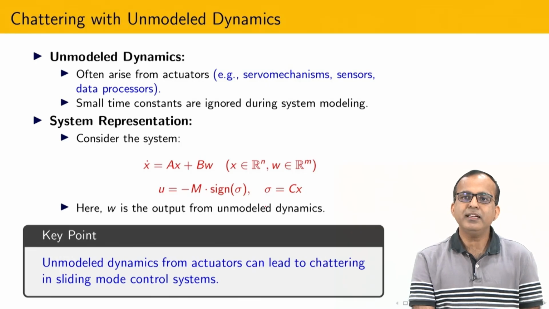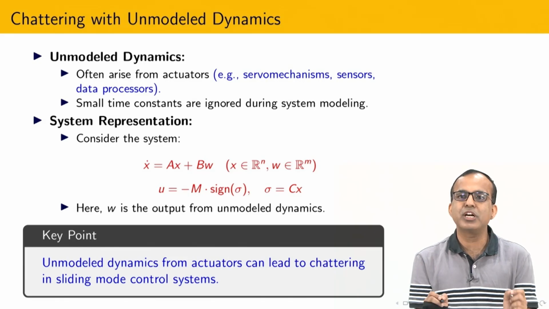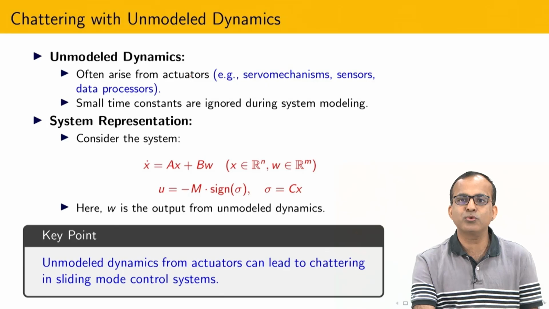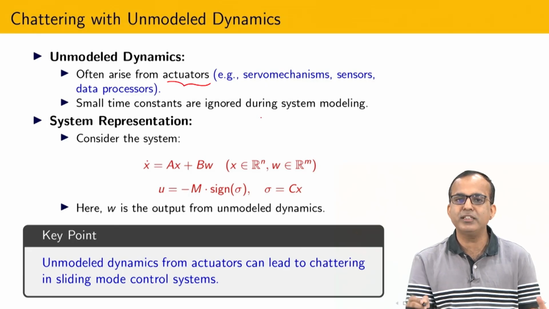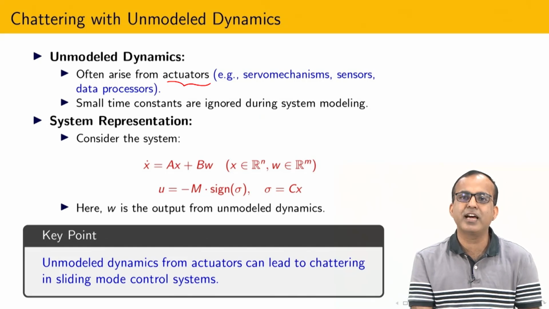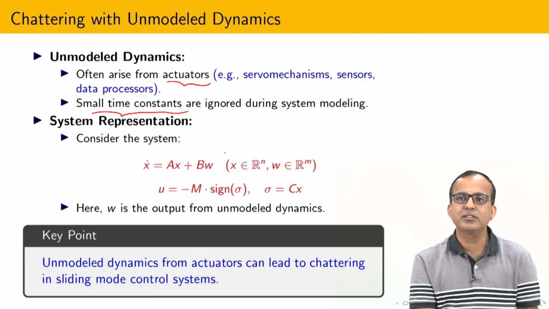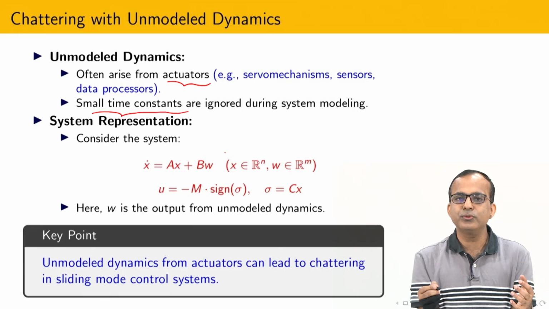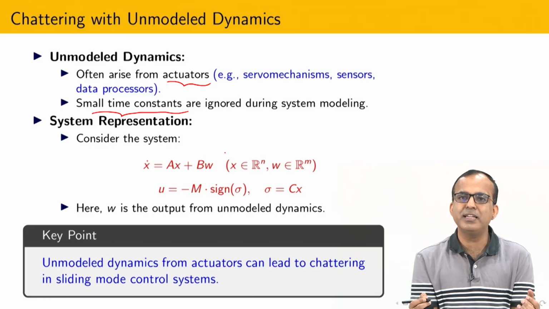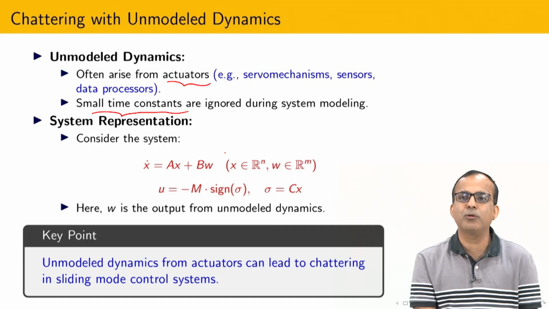So chattering with unmodeled dynamics, because I have already told you that one source of chattering is unmodeled dynamics. And what is the source? The actuator. In the complete control system we need a sensor, a data processor, and several other things. Every subsystem has some small time constant, and during steady state we ignore this. But due to the nature of on-off control with high frequency, these dynamics may be perturbed, and that will cause sufficient degradation of the performance.